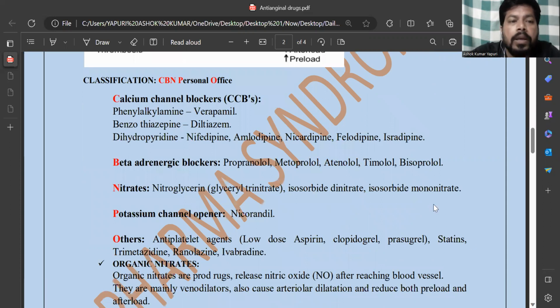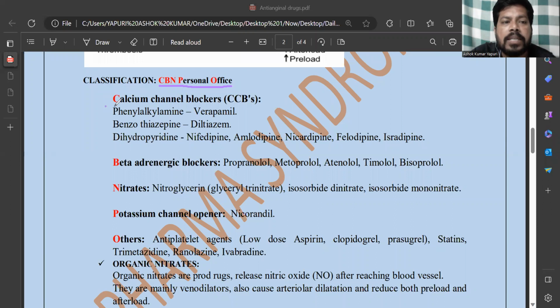So here is the classification. Already we discussed what is the root cause, how angina is taking place. It is because of imbalance between supply and demand of the myocardium for the oxygenated blood. And for you, I made a mnemonic here, that is CBN personal APIs.